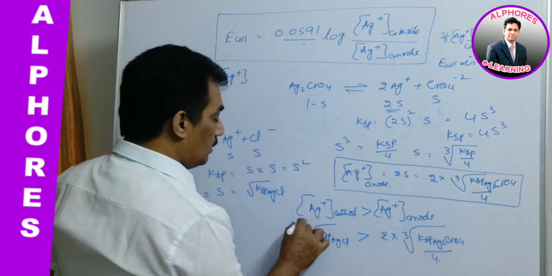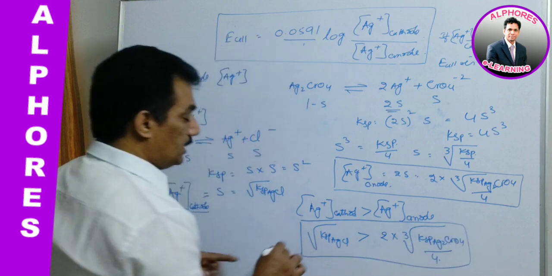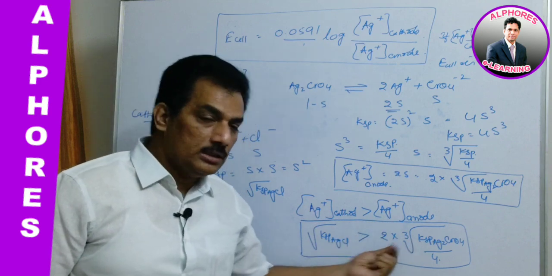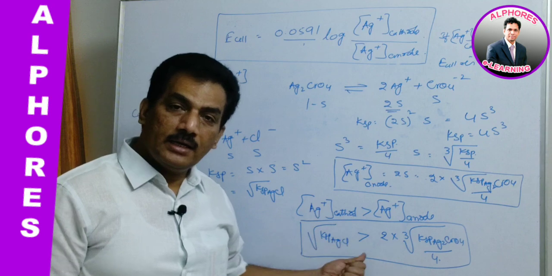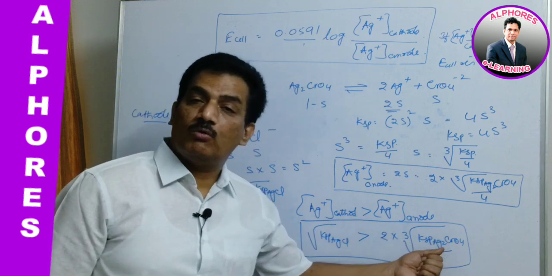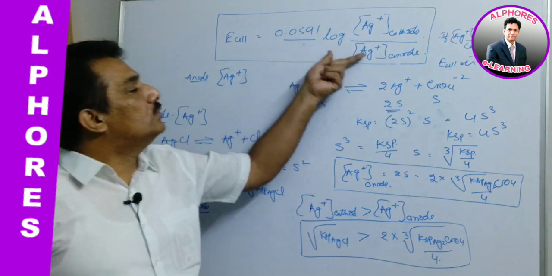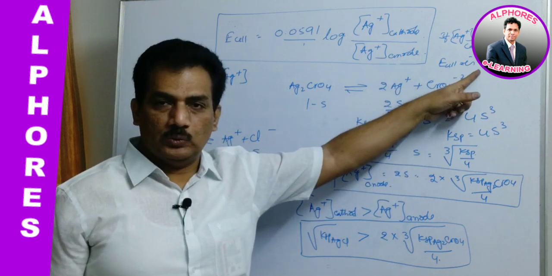When this condition is observed from the solubility products, that is, root Ksp of AgCl greater than 2 into cube root of Ksp of Ag2CrO4 by 4, then only the cell is used to generate current. Then only E cell will be positive.